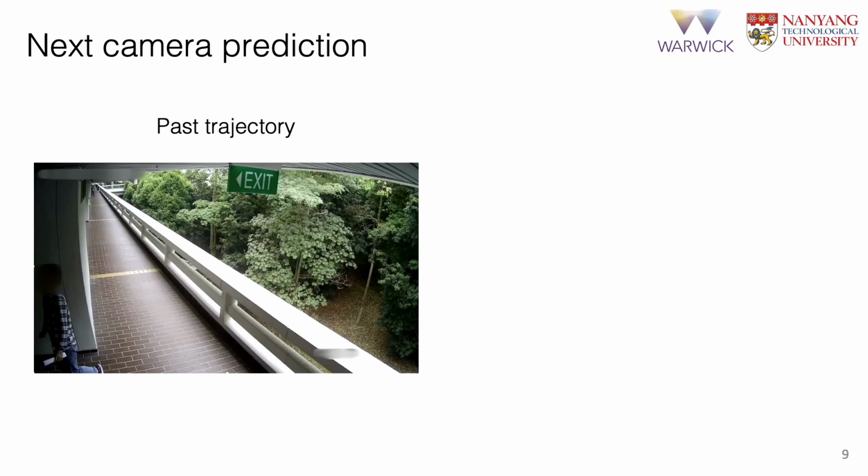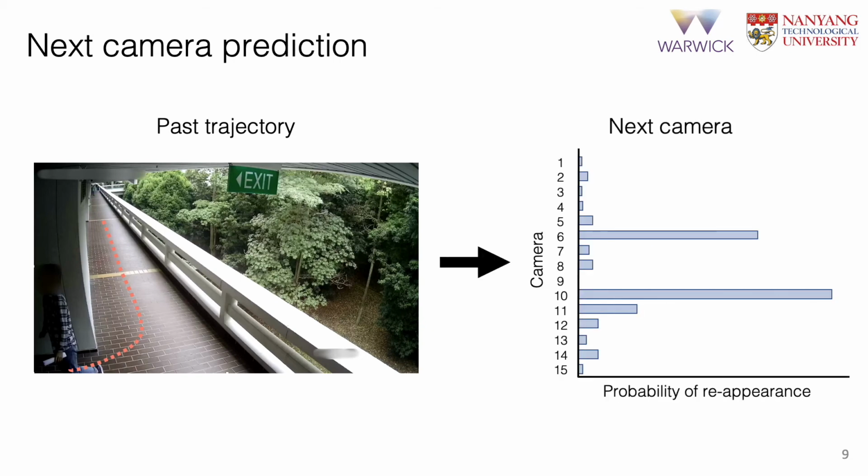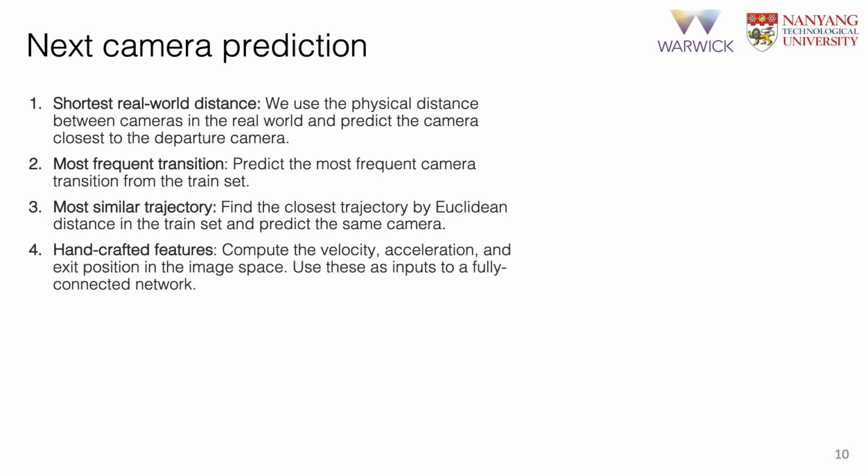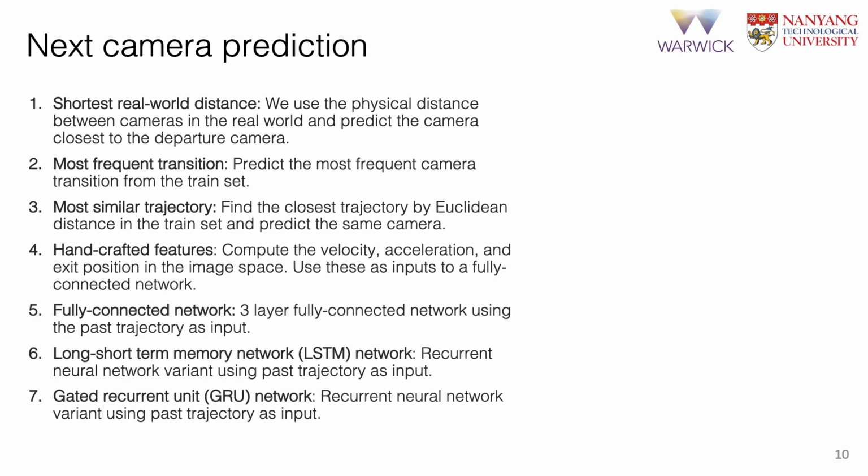Using our newly collected dataset, we consider a straightforward formulation of the MCTF task, predicting the next camera of reappearance. Given an observed trajectory in one camera view, our goal is to predict the next camera this individual will reappear in. This work explores this classification problem, though we provide full trajectory information so future works may investigate more fine-grained trajectory prediction. We implement 7 methods for this task. The first 3 methods use simple heuristics. The next method uses handcrafted features. The final 3 methods use neural networks to learn features directly from trajectories.